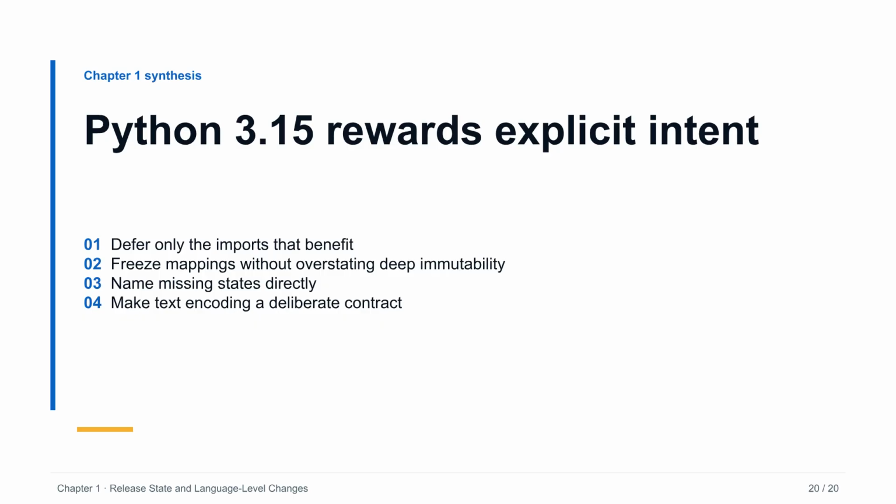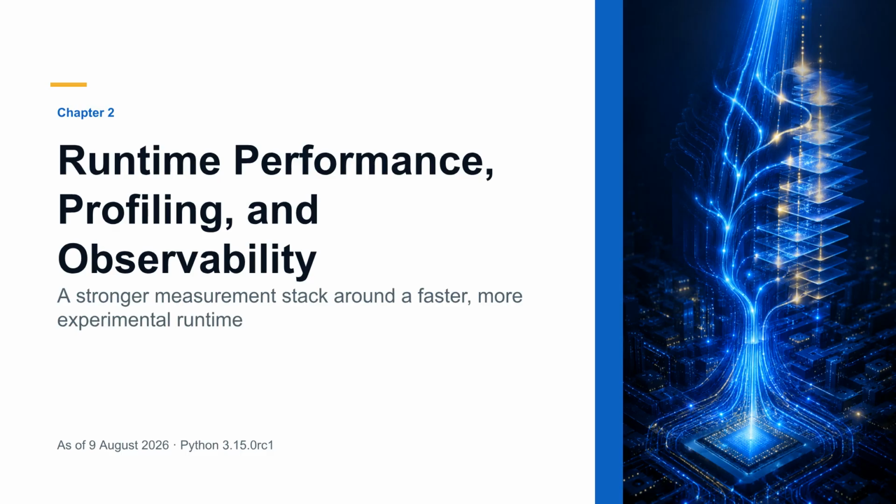The next chapter follows the same principle into performance. Measure the system clearly before deciding how to optimize it. Python 3.15 pairs runtime work with a more coherent way to observe it. The new profiling package brings tracing and statistical sampling under one namespace. Frame pointers are enabled by default, so native profilers can see Python frames more reliably.